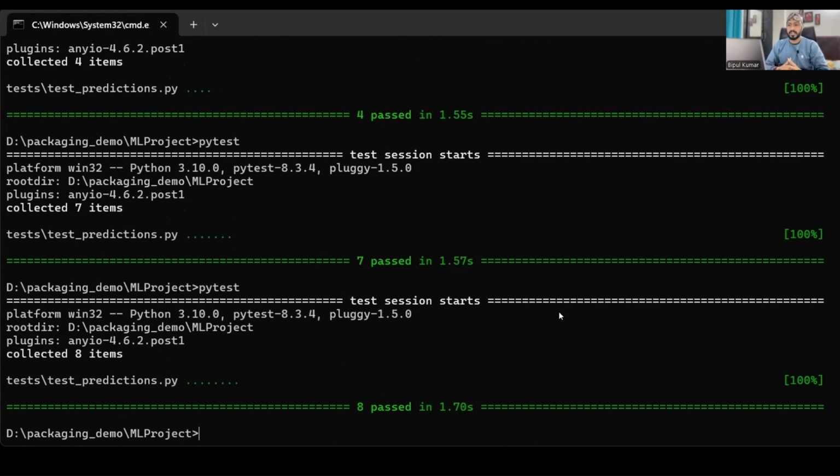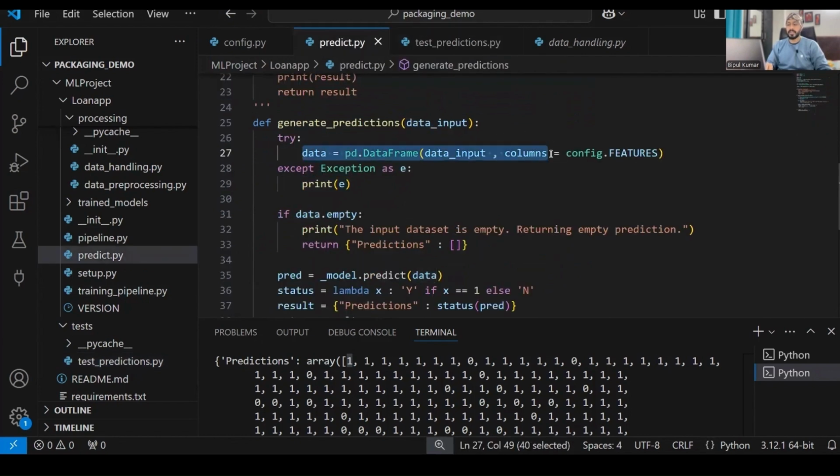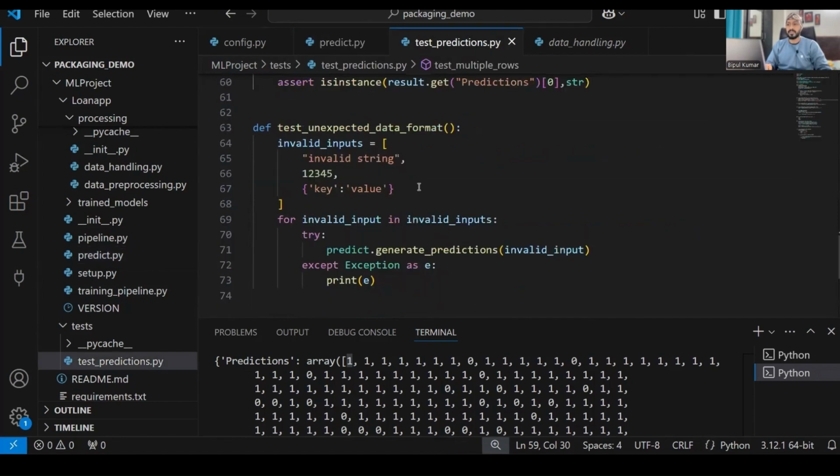All right. So now this is also passed, right? That means in case there is an invalid input, my application will not crash. Why is it working properly? The reason is that here we are converting into a data frame. So in case the input is not in this particular structure, then this exception handles that situation. As the exception handles it, if someone enters an invalid input, my application will not get crashed, and it will work smoothly and gracefully.